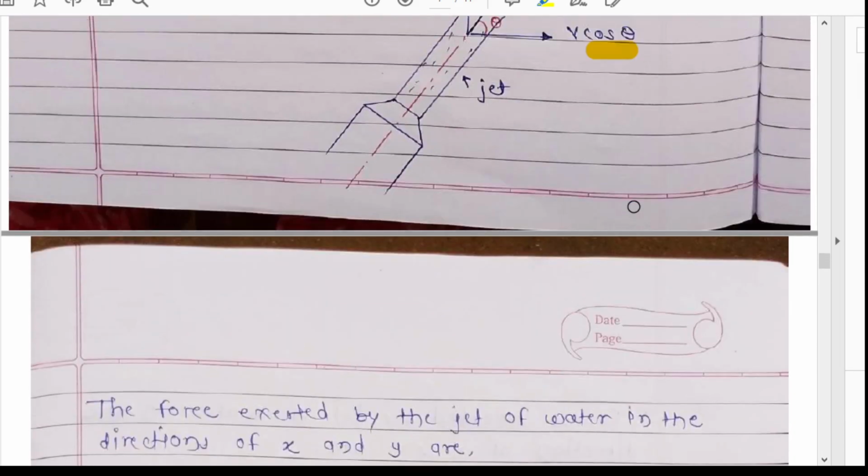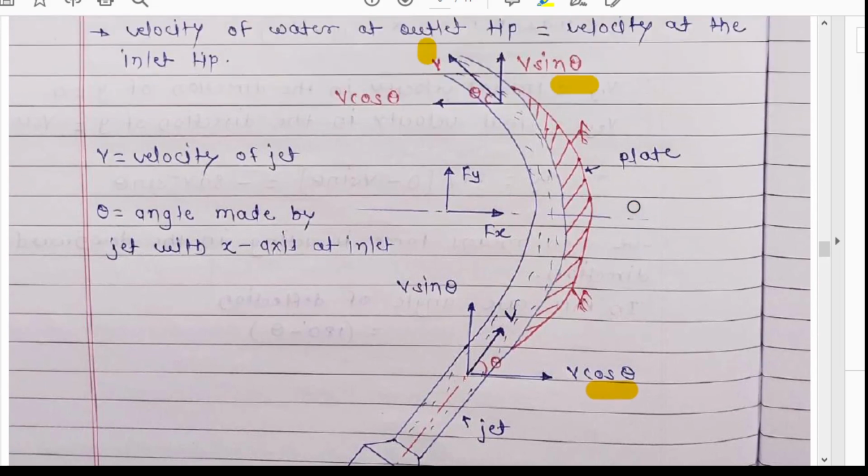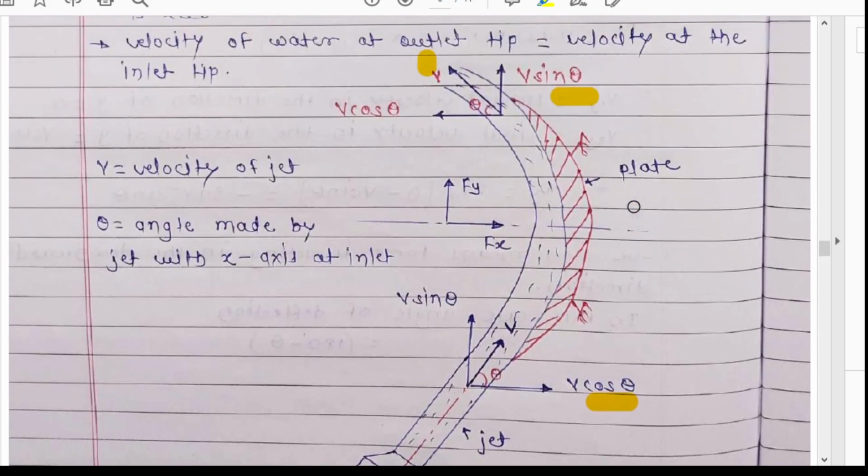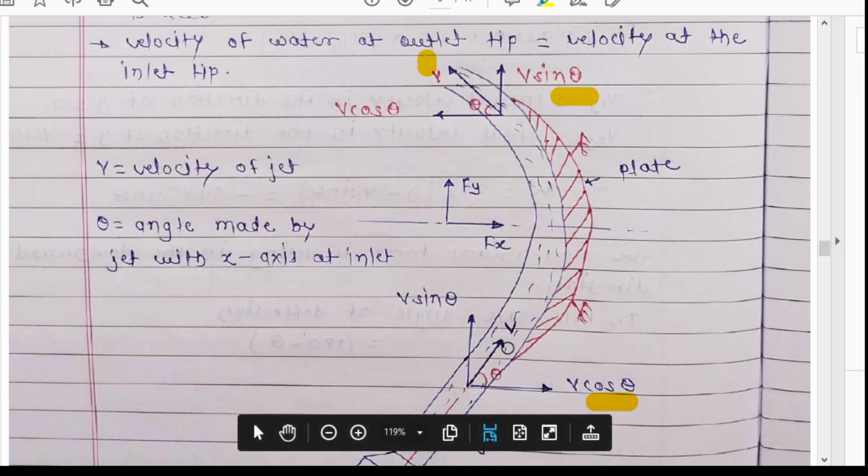I'll show this diagram only. Suppose the plate is unsymmetrical, that means this part is large or this part is small, or this part is thicker and this part is thinner. But whatever the condition is, when the jet strikes at one end, again the plate will be smooth.